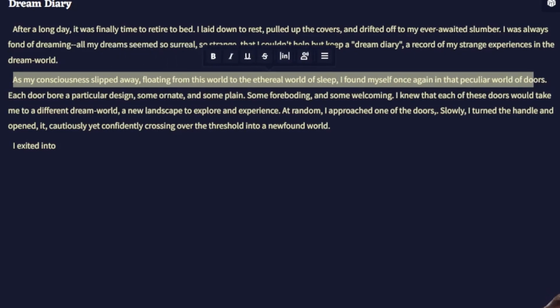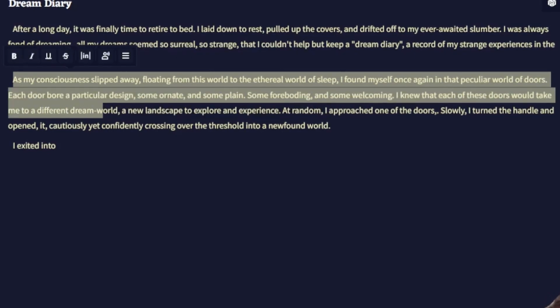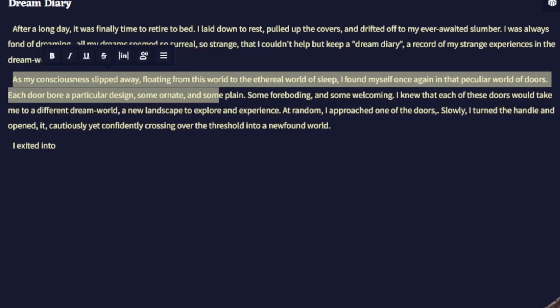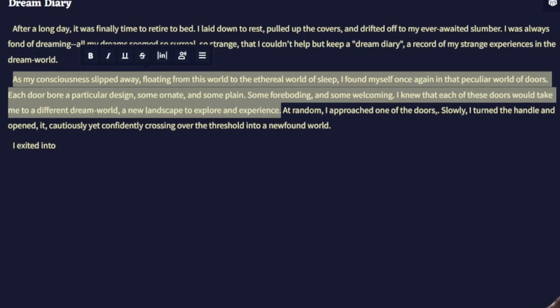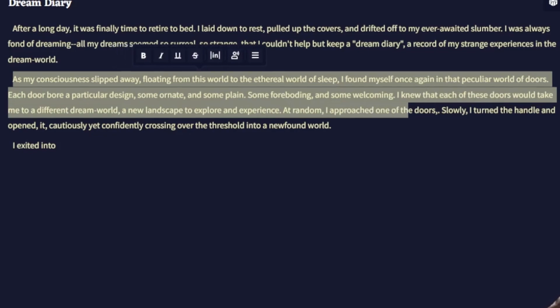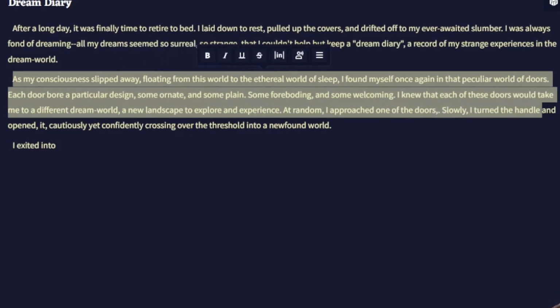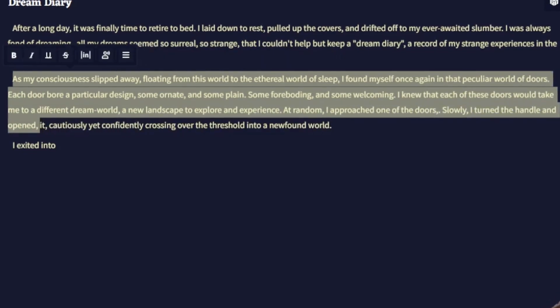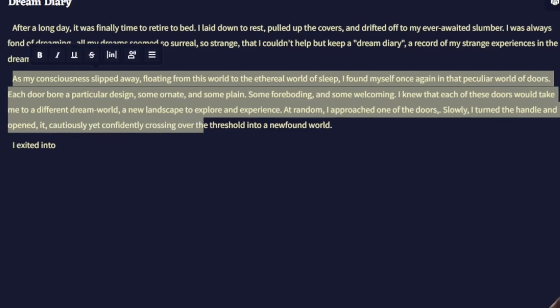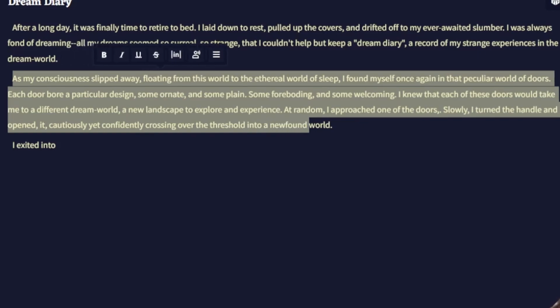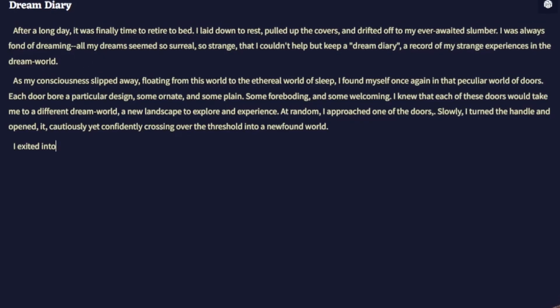I knew that each of these doors would take me to a different dream world, a new landscape to explore and experience. At random, I approached one of the doors. Slowly, I turned the handle and opened it. Cautiously, yet confidently, crossing over the threshold into a newfound world I exited into.